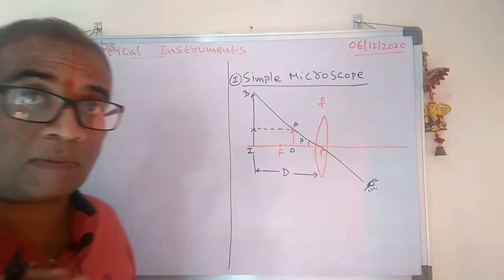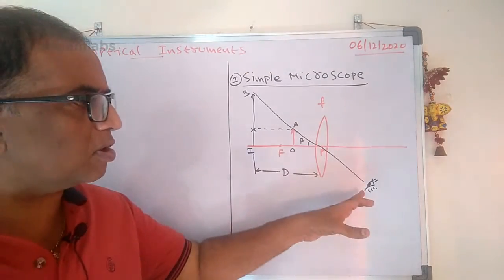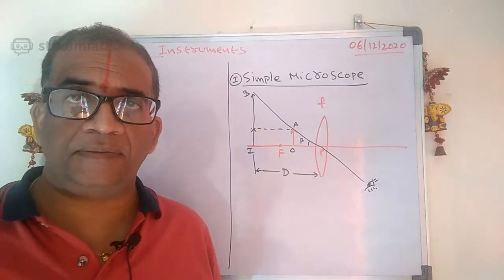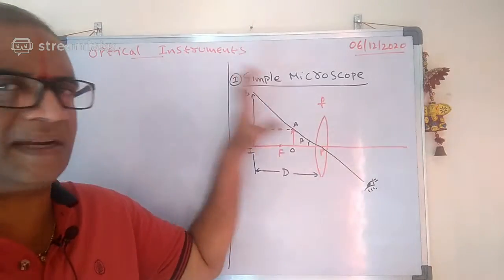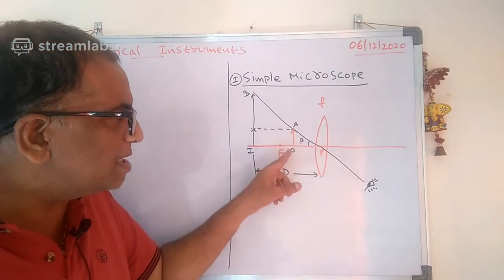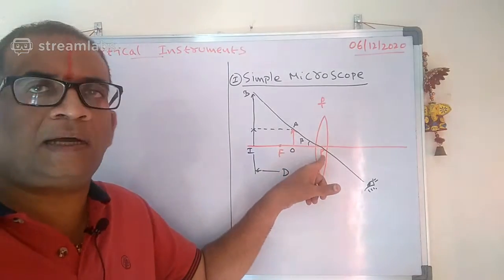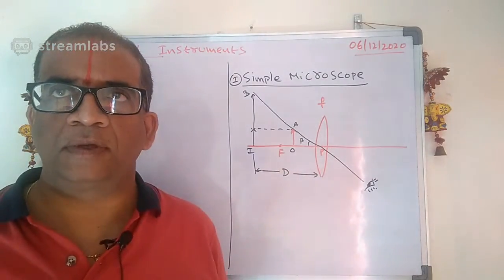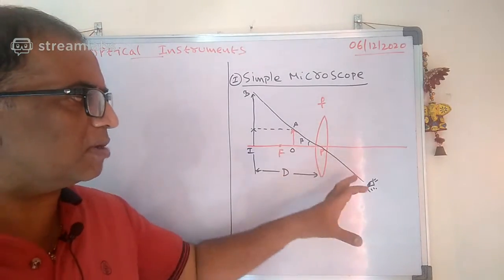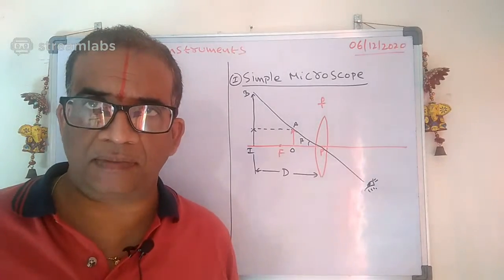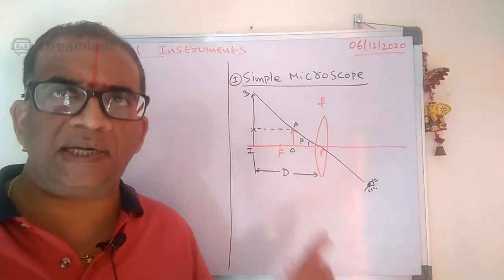But see what is the problem with a simple microscope: it will cause eye strain. Why do the eyes get strained here? Because you are seeing the object directly, and you need to arrange this object between the focus point and the optic center. To get that arrangement, the eyes will get strained. To avoid that strain they invented the compound microscope. That we will discuss later.